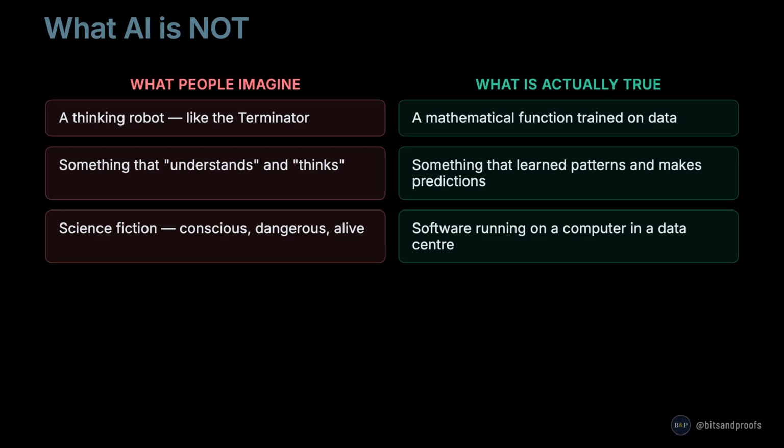First, let us clear away some confusion. AI is not a thinking robot from a science fiction film. It does not understand the world the way you do. It is not conscious, dangerous, or alive. These ideas come from movies, not from the real technology. What AI actually is: a mathematical function trained on data, software running on a computer in a data center, making predictions.